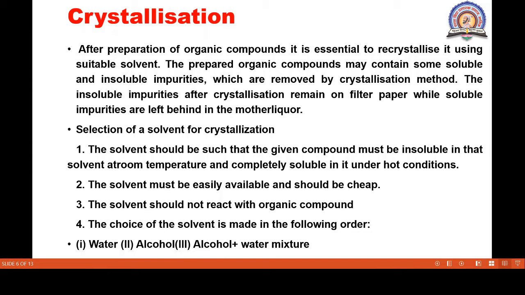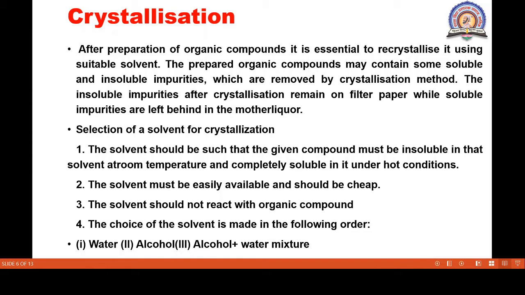The selection of the solvent for the crystallization method is very important. How do we select the solvent? These are the steps to select the solvent. The solvent should be such that the given compound must be insoluble in the solvent at room temperature and completely soluble under hot conditions. That means, suppose we take water as a solvent.